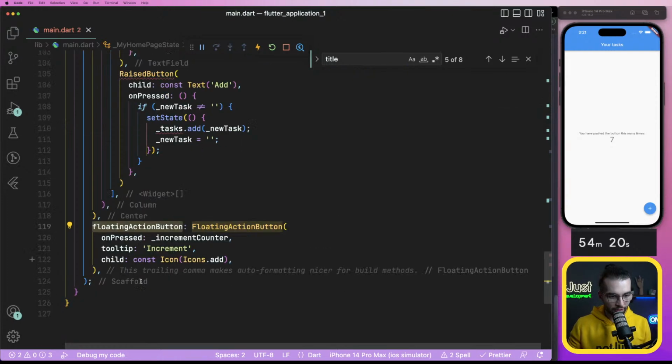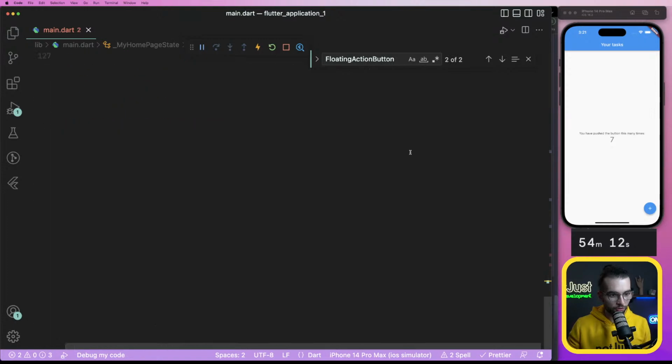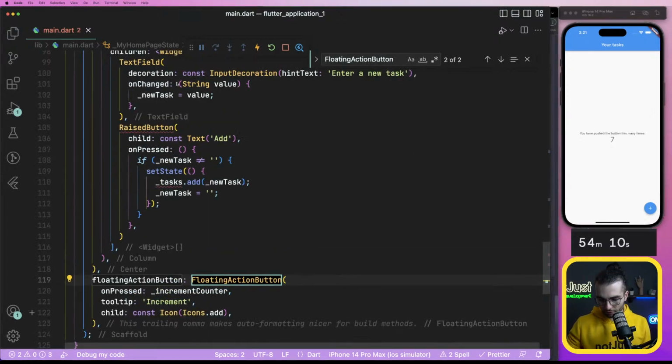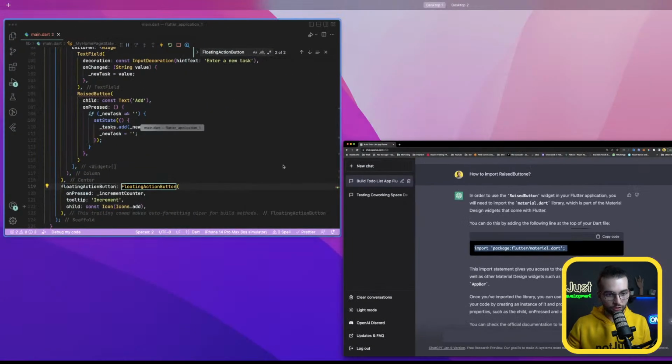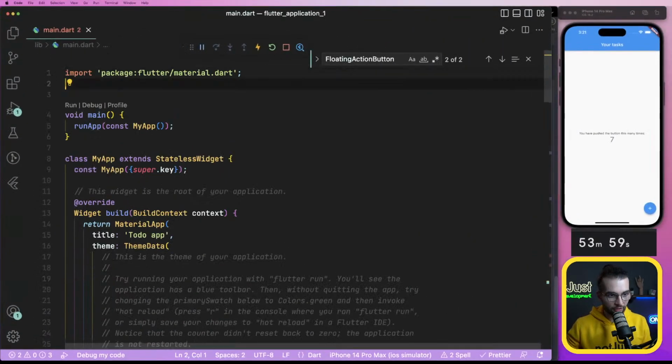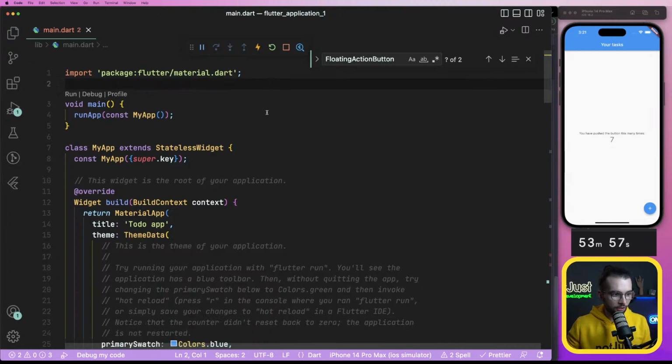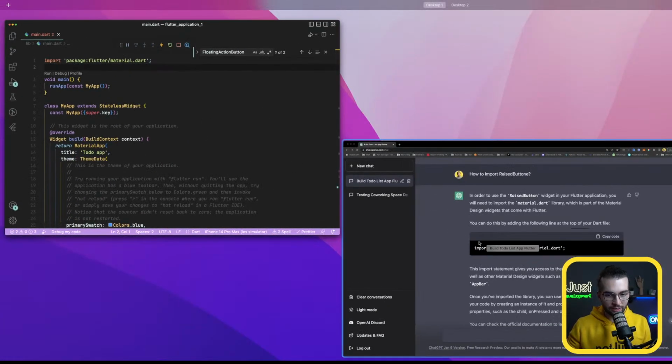There is a floating action button. And where is it coming from? Let me check that, and that might give me some idea. No, it's only here. So that's a bit weird. In order to use the raised button widget in your Flutter application, you will need to import material dart. And I think it was imported at the top. I saw something. Material dart. Yes. Don't tell me that.